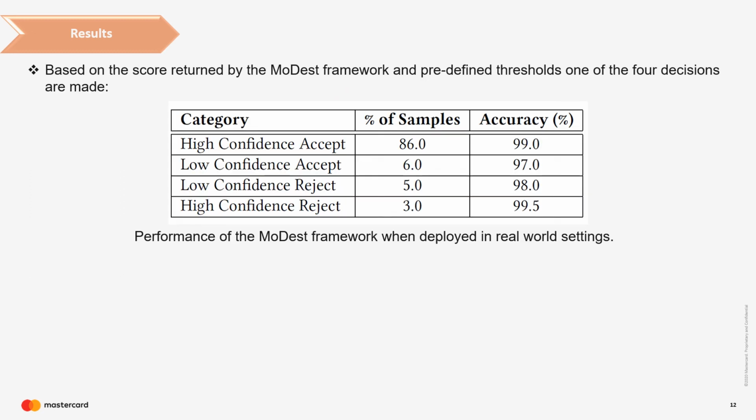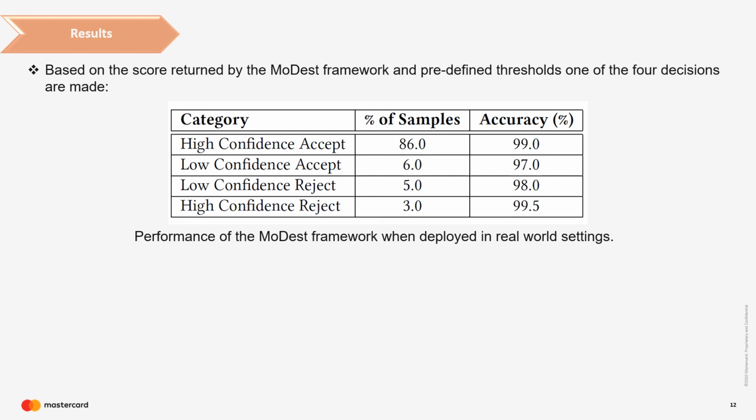The second experiment to check the performance of the framework is done by deploying the proposed framework in real world settings. For these experiments, we have taken almost 1500 different types of cards. There are 4 decisions made based on the predefined threshold and the score returned by the framework: high confidence accept, low confidence accept, low confidence reject, and high confidence reject.